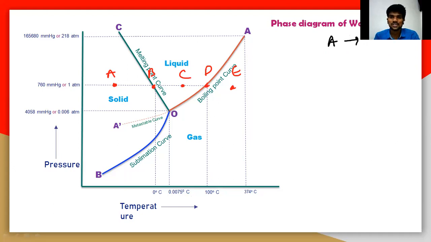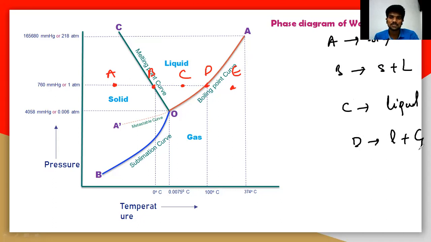So A is only the solid phase here, and B is both a solid and a liquid phase: solid in equilibrium with the liquid phase. Again, point C is only the liquid phase. Point D is liquid in equilibrium with the gaseous phase. At point E, there is only the gaseous phase. That means at a particular constant pressure, 760 mmHg, which is 1 atmospheric pressure.